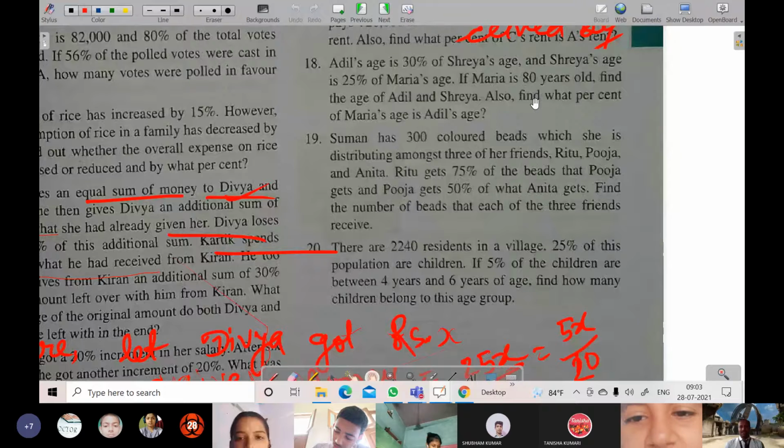7.5% of Maria is Adil's age, so I didn't understand the last line.